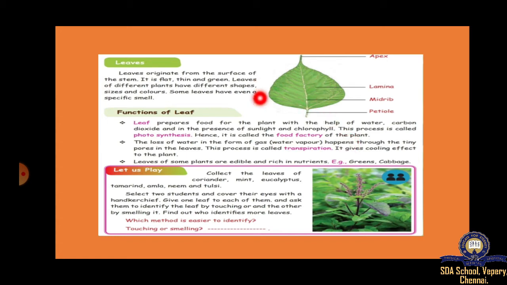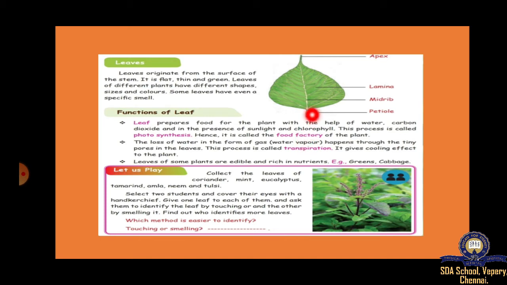Because it prepares food in the presence of sunlight and chlorophyll. So the food is prepared by the leaf in the presence of sunlight and chlorophyll. That process is called photosynthesis. That is the reason the leaf is called the food factory of the plant.